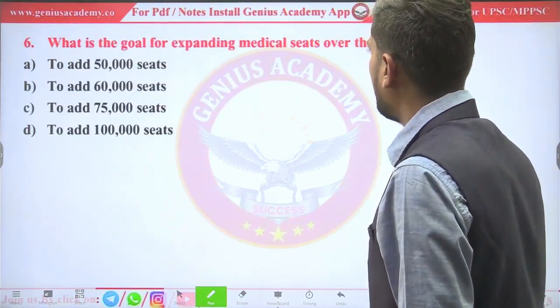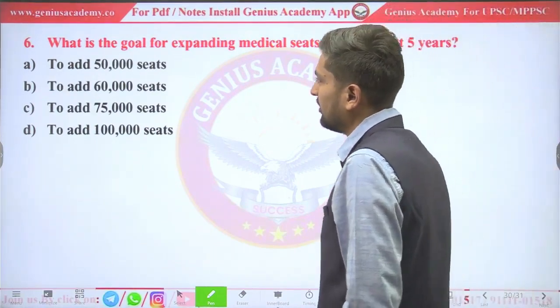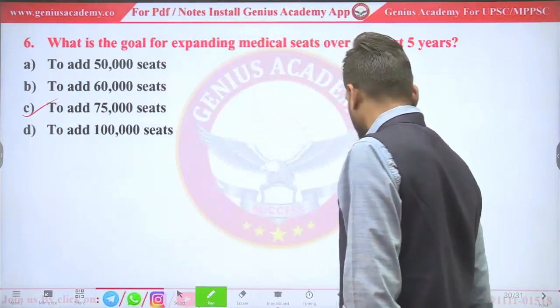What is the goal for expanding medical seats over the next 5 years? Okay, we already saw it's 75,000 seats.